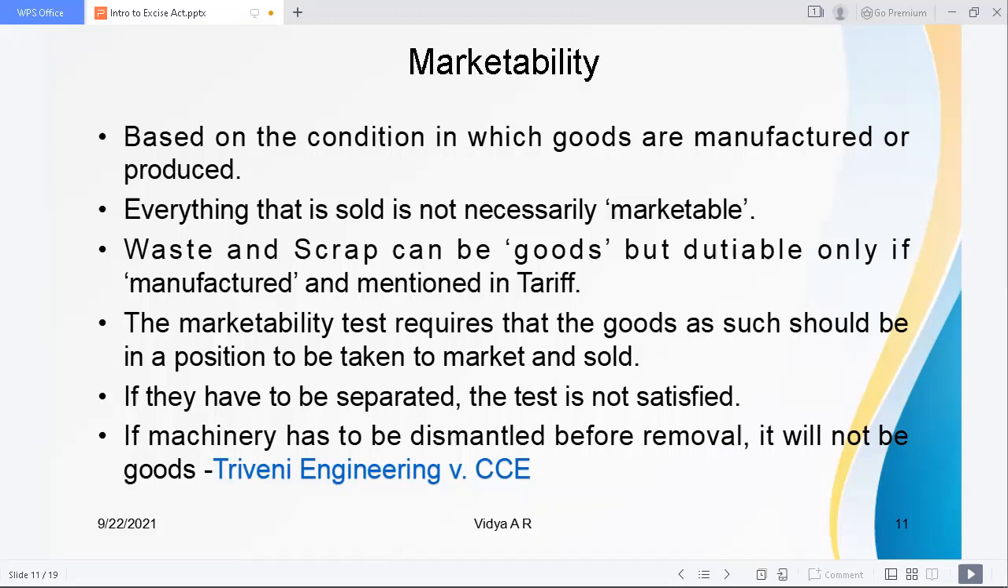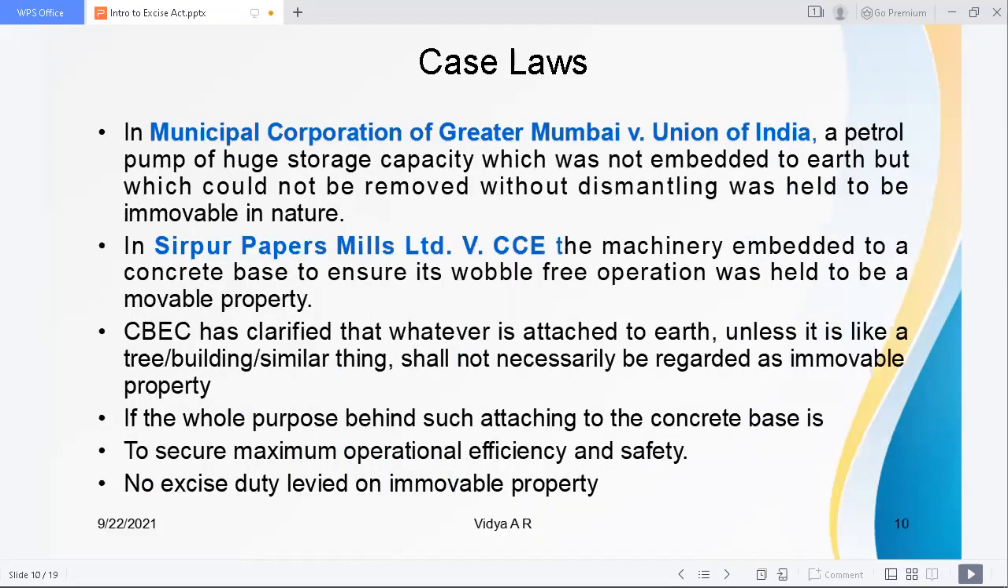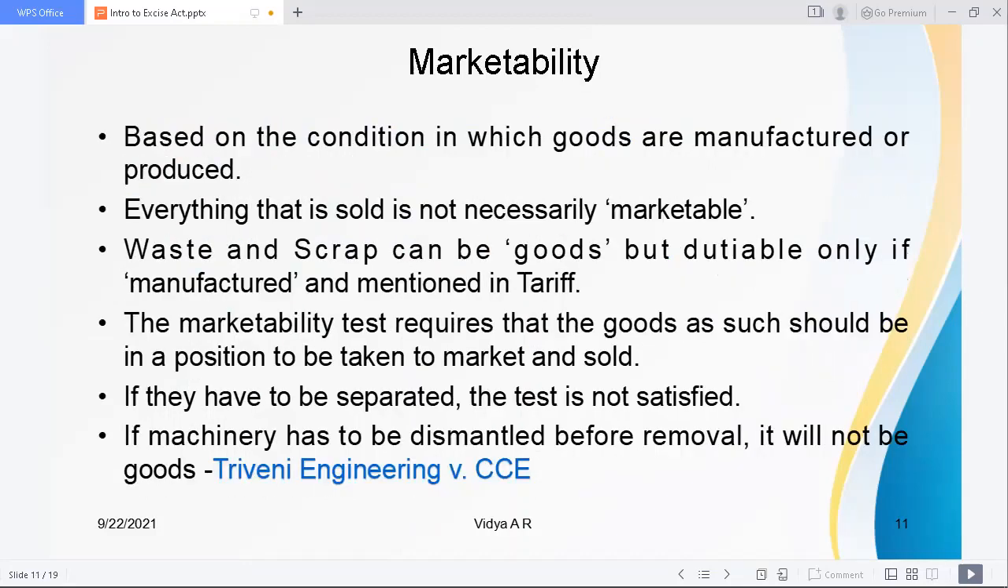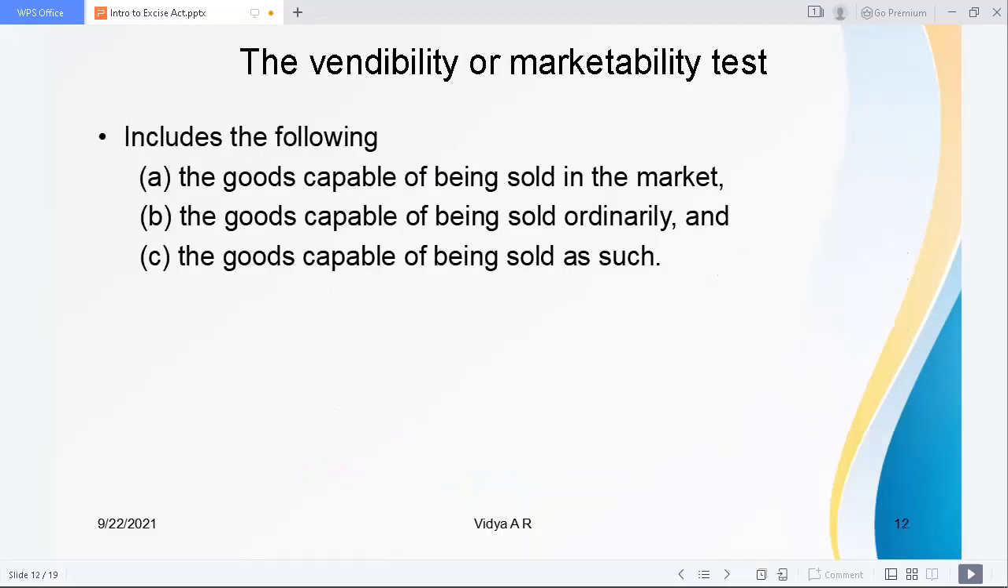In the earlier case, Municipal Corporation of Greater Mumbai versus Union of India, it was held that if you have to dismantle a particular item which is attached to earth, it is immovable in nature. Under Tribhuwani Engineering versus CC also, the same decision is followed. Machinery which has to be dismantled before removal will not be goods. It is immovable only.